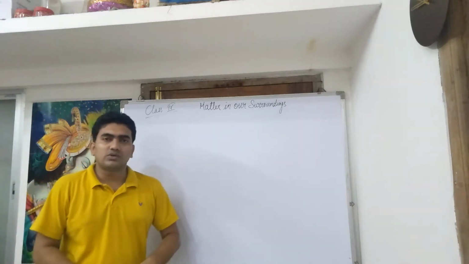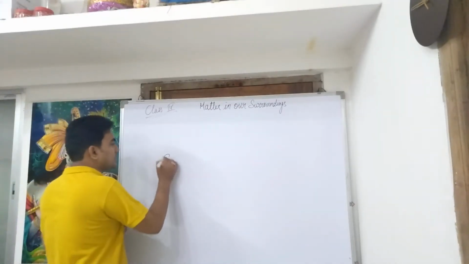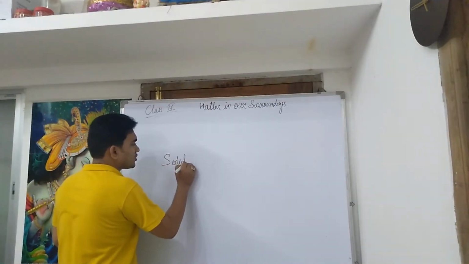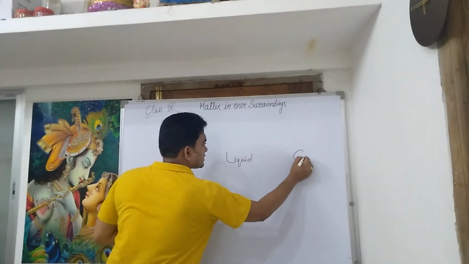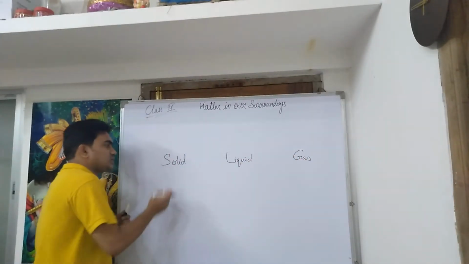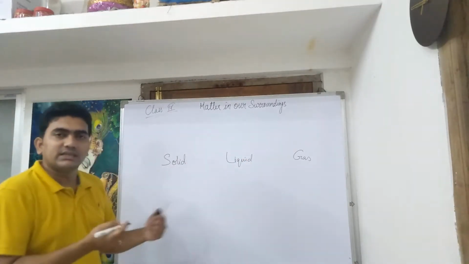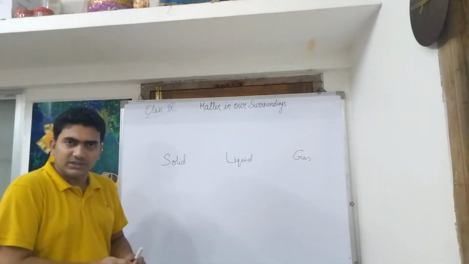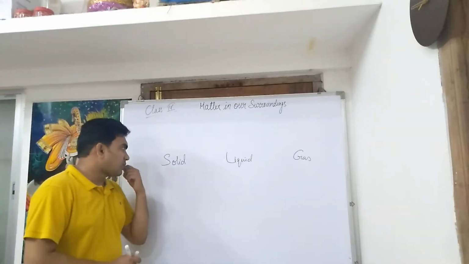Hello everyone, today we will discuss the change of state. We have already discussed that there are three states of matter: solid, liquid and gas. Now we can change one state to the other by either increasing temperature or decreasing temperature, or by changing the pressure. Now let us talk about temperature change.